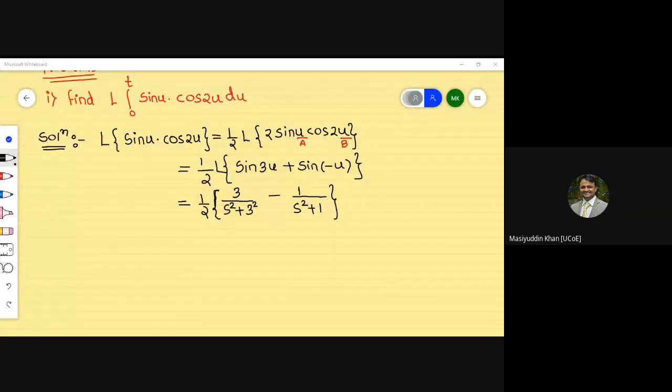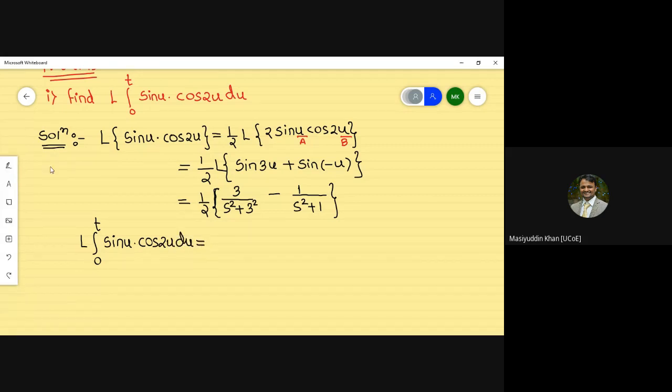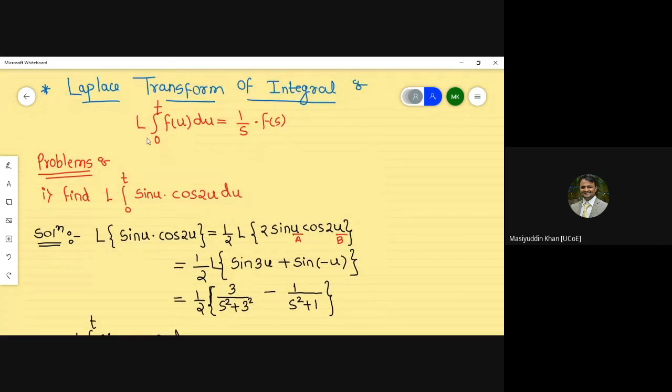Now what we have to apply here next? Next part is clearly mentioned, that is 0 to t. So whenever integral or Laplace transform of 0 to t is there, sine of u into cos of 2u into du, means what exactly work we have to apply? Just see to it that whenever integral 0 to t, 1 by s, Laplace of f of u. If you remember, Laplace transform of f of t is what?